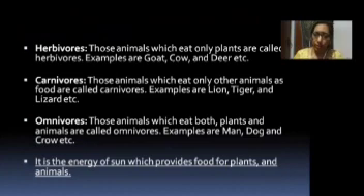Herbivores are those animals which eat only plants, like goat, cow, deer, etc. Whereas carnivores are those animals which depend only on flesh or meat of other animals, like lion, tiger, lizard, etc. Omnivores are those animals which eat both plants and animals. Example, we ourselves, the human beings, then dogs, crow, etc.